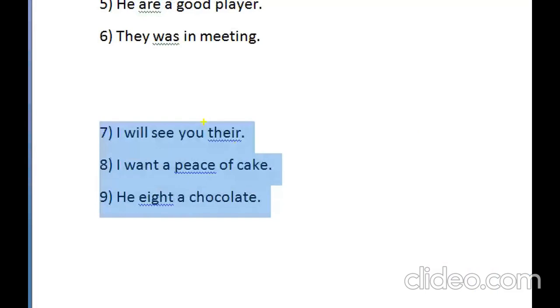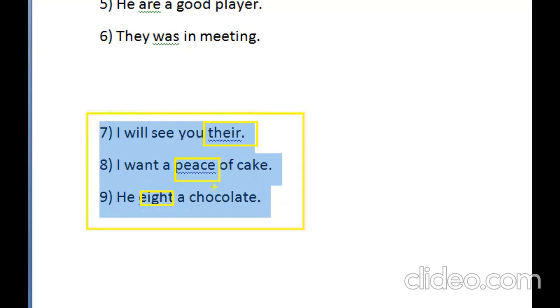Here T-H-E-I-R, instead of that T-H-E-R-E should be there. P-E-A-C-E, instead of that P-I-E-C-E should be there. E-I-G-H-T, and instead of that A-T-E should be there. So these are contextual spelling errors. Spelling is correct, but what we can say, the context in the statement is wrong.